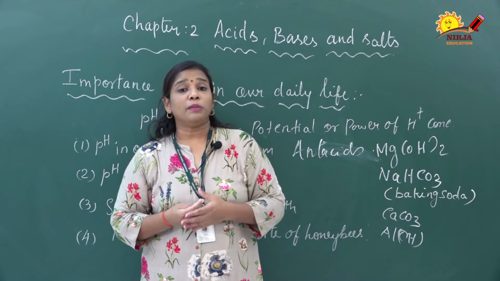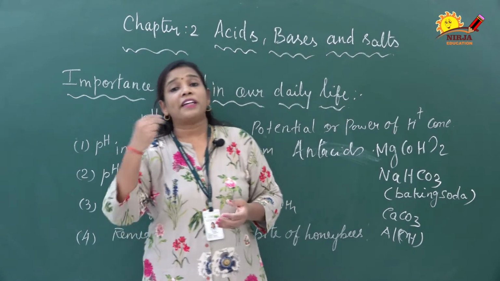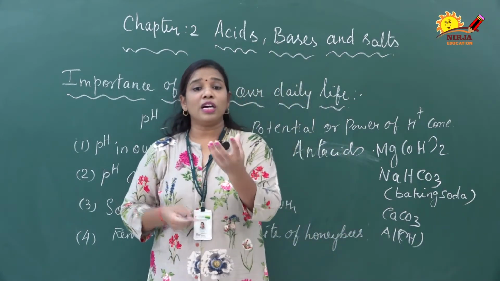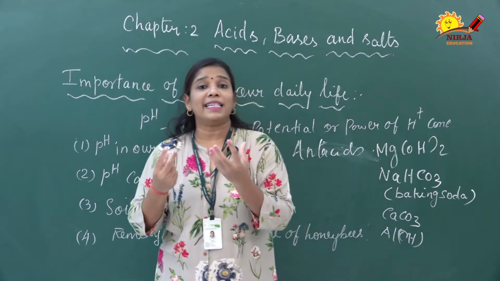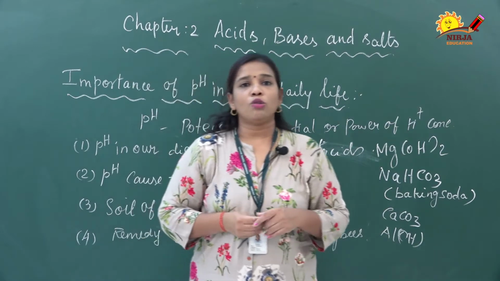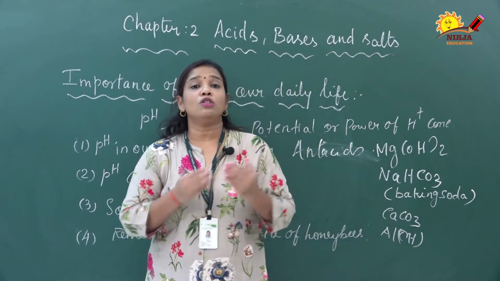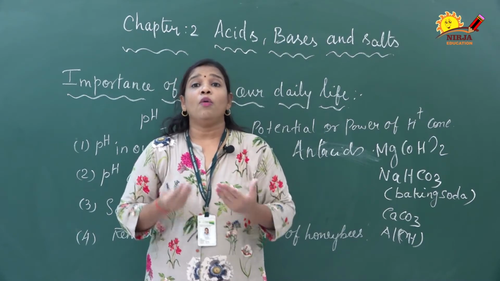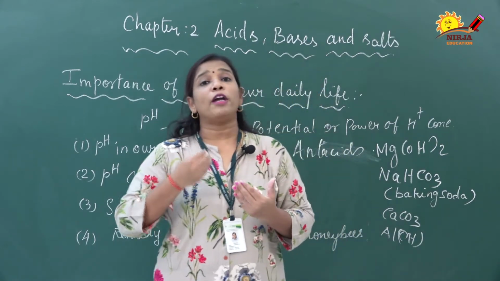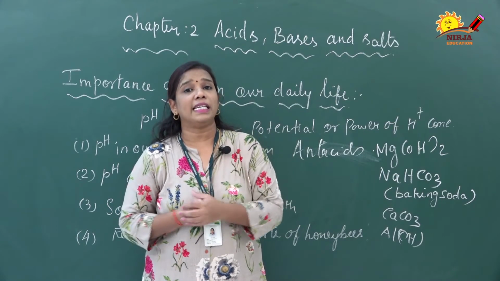After some time, the saliva, which is acidic in nature, and the bacteria react with the food material and convert it into sugar. The sugar mixed with the saliva makes an acid, which will corrode the enamel of the teeth. After some time, tooth cavities are formed, which is called tooth decay. How does it happen? When the pH value in the mouth falls below 5.5, it is more acidic in nature.